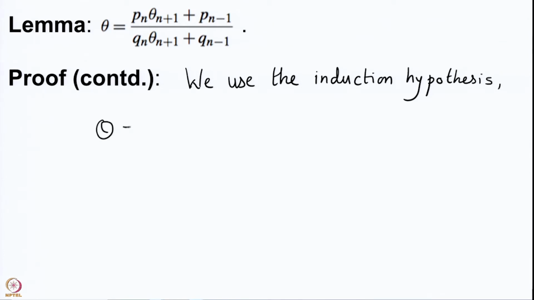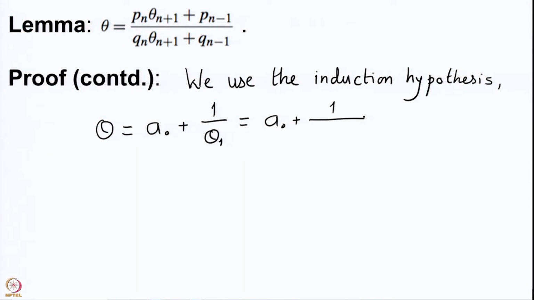We notice first of all that theta is a0 plus 1 upon theta 1, and assuming the induction hypothesis for n minus 1 for all real numbers, we can use it for theta 1.